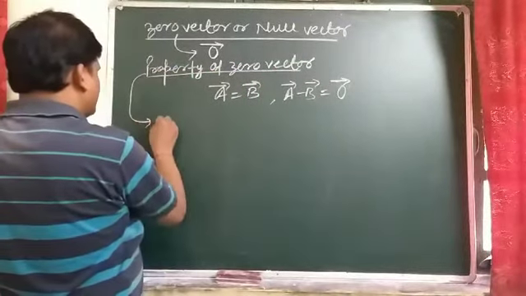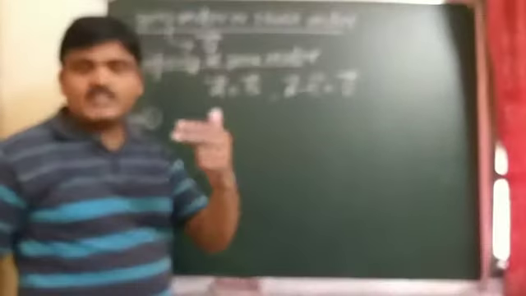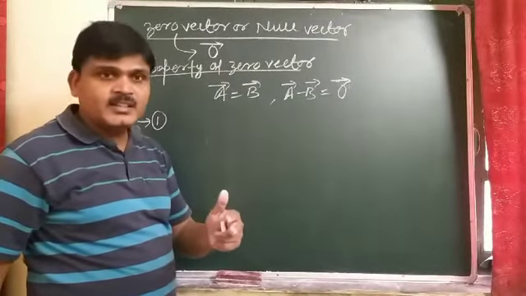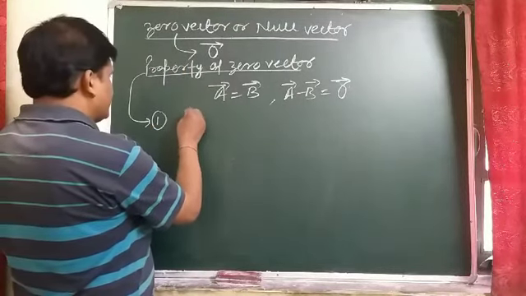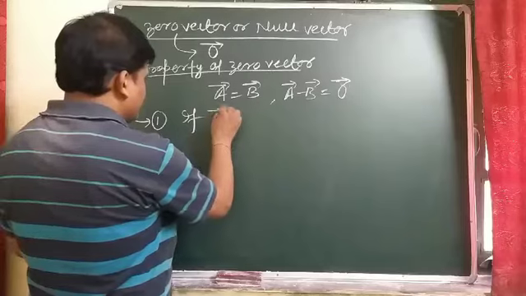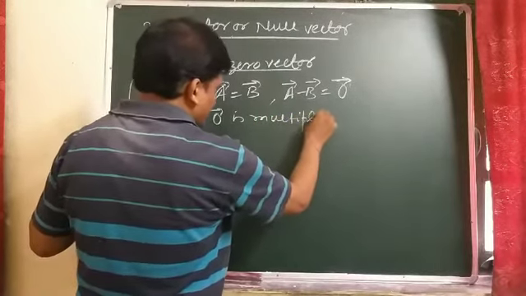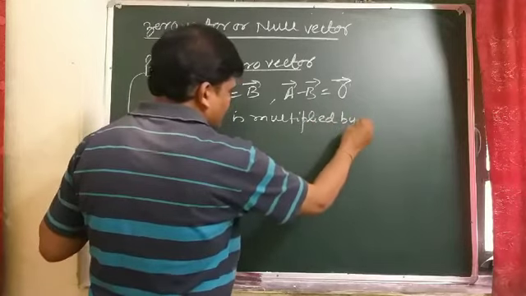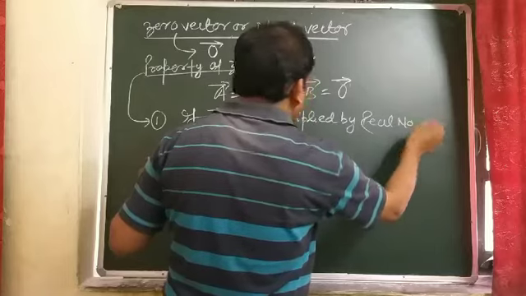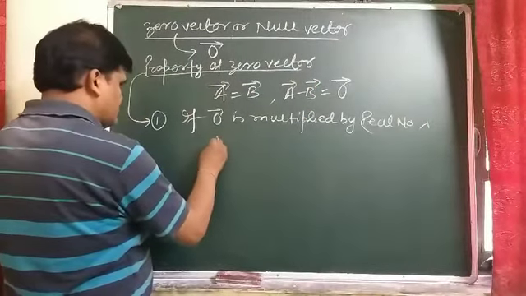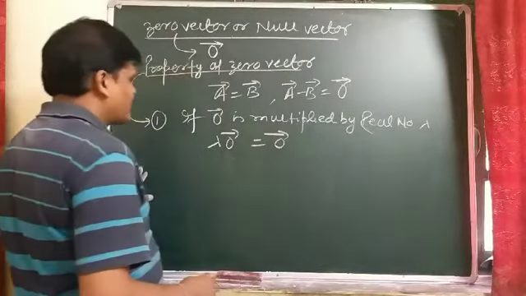So properties of zero vector. First one is, if a zero vector is multiplied by any real number, that is lambda, the result comes out to be zero vector.